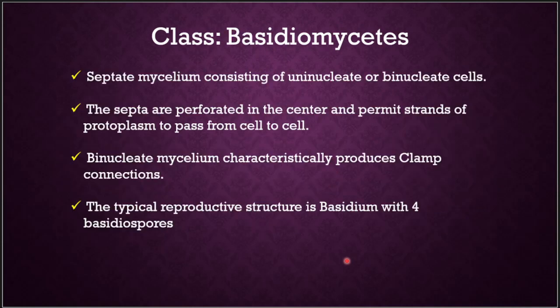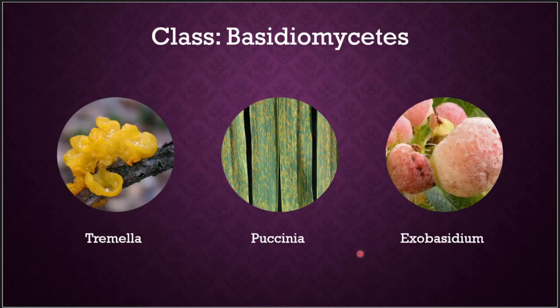Then Basidiomycetes have septate mycelium consisting of uninucleate or binucleate cells. The septa again permit cytoplasmic streaming, and very important in Basidiomycetes is the production of clamp connections. The binucleate mycelium characteristically produces clamp connections, and the typical reproductive structure is the basidium with 4 basidiospores. Some examples for Basidiomycetes are Tremella, Puccinia, and Exobasidium.